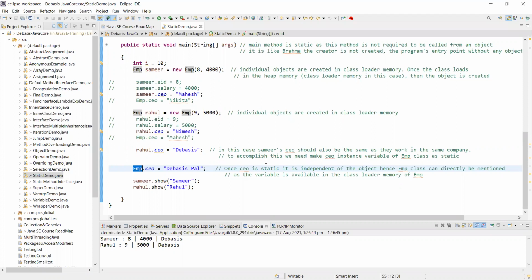We will come to that static. We will see how we will not be able to change the version number whenever you use that portion. Also, we will come to that. Then we will see the difference. But here, when I run this, what will be the final object? What will be the CEO for Samir and Rahul? Will it be Mahesh? Will it be Nimesh? Will it be Devashish? Or will it be Devashish Pal?